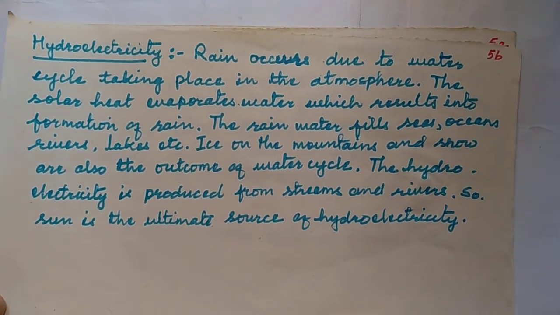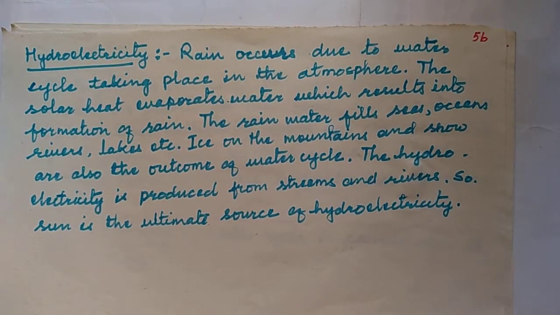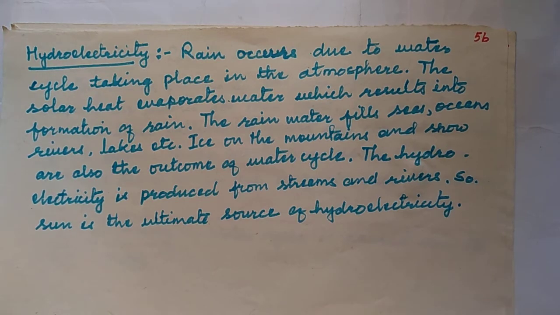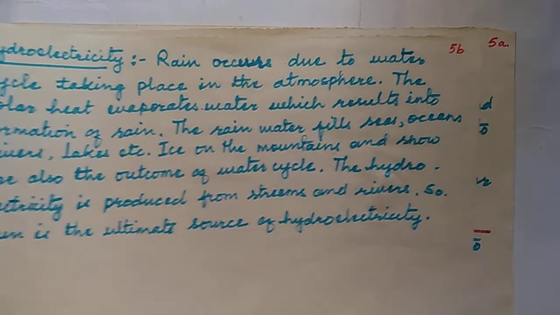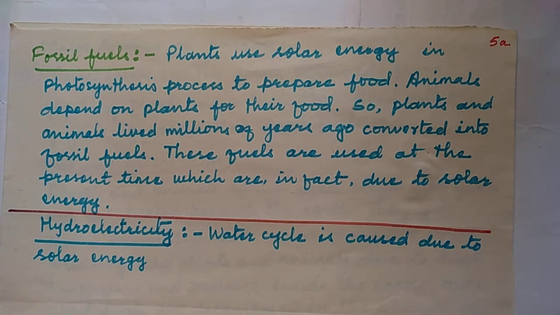Solar energy causes the production of hydroelectricity because it causes the water cycle in the atmosphere. And fossil fuels, what do we say? Even fossil fuels are the outcome of solar energy. Plants use solar energy in the photosynthesis process to prepare food. Animals depend on plants for their food. So the plants and animals that lived millions of years ago, which got converted into fossils, lived because of solar energy.